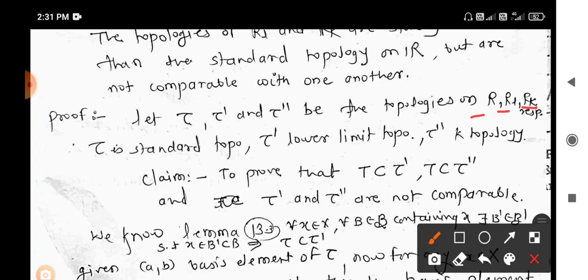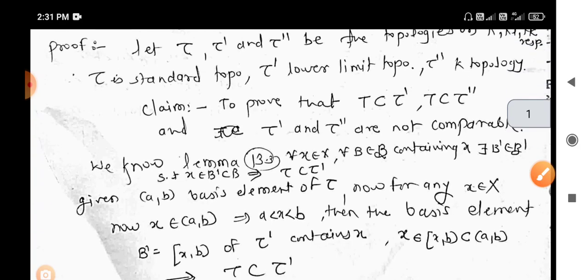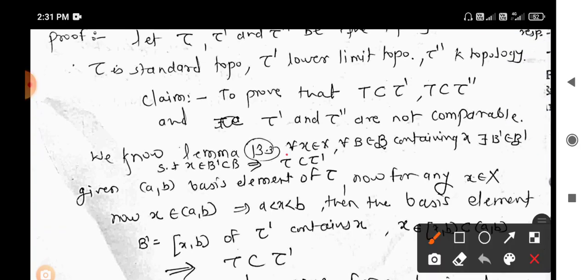Now the first claim is to prove that the lower limit topology tau prime is finer than the standard topology tau. What Lemma 13.3 says is that for every x belonging to X and for any basis element B in the basis containing x, if there exists a basis element B' in the basis of the finer topology such that x belongs to B', which is a subset of B, then tau prime is finer than tau.